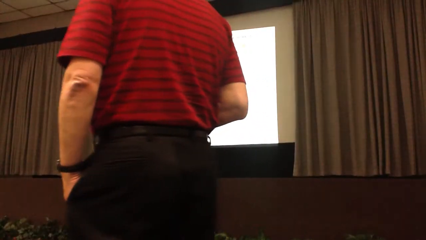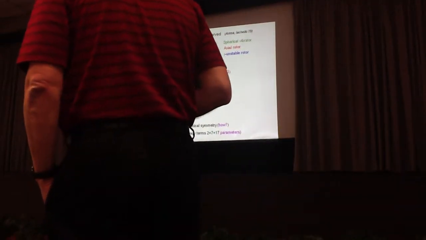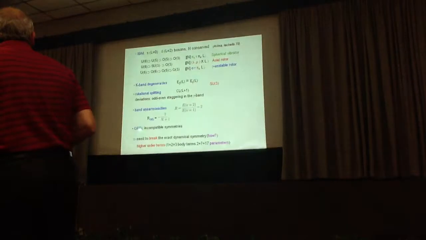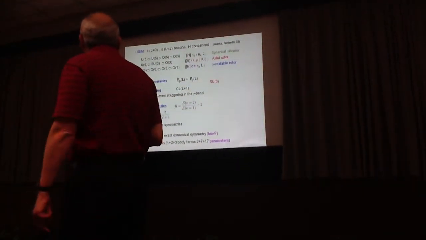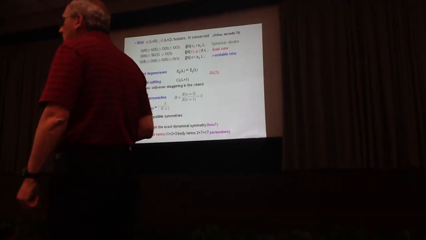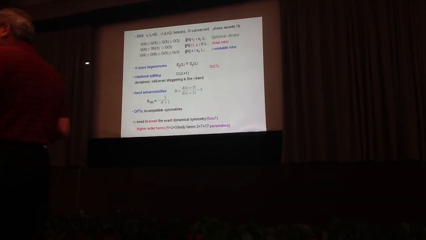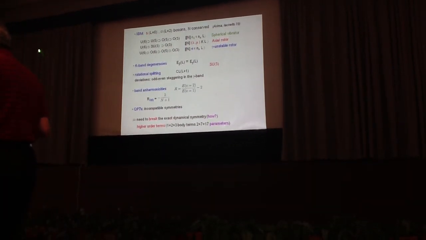So for all those considerations, it is clear that one needs to break the exact dynamical symmetry, and the key question is how. Now, of course, the way to do that is to mix different chains, but if we do that, then we lose all this property of solvability in analytic spectrum.